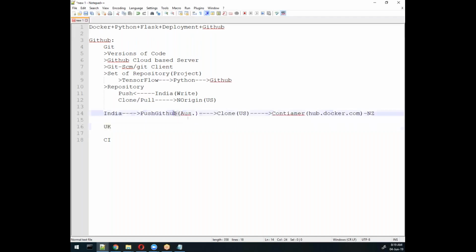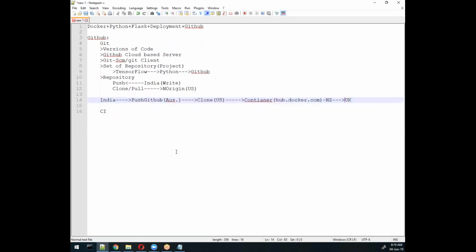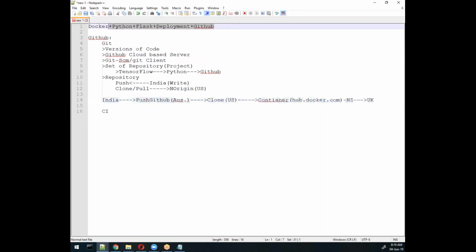From here to here, we will do it through Jenkins only. Right now I'm doing it manually, so if you understand the manual concept, you can definitely work with an automated environment. In that certification, they already mention all this stuff with Docker, Python and Flask based applications, totally with automation.